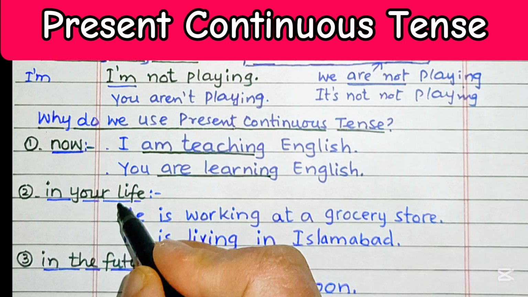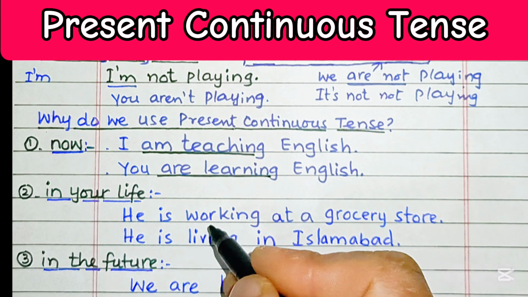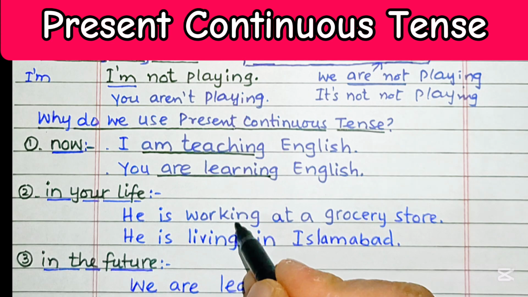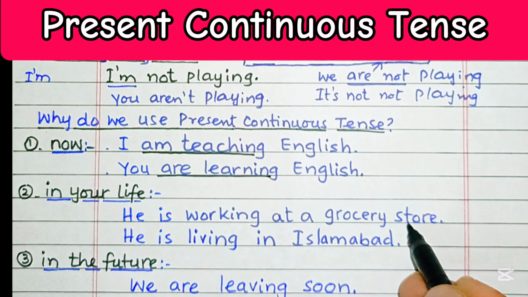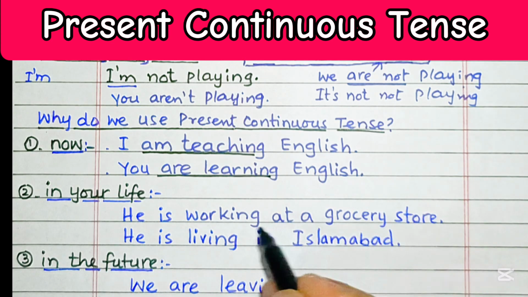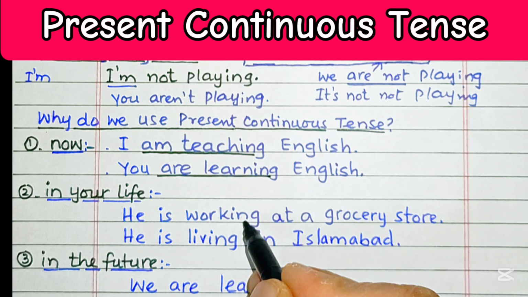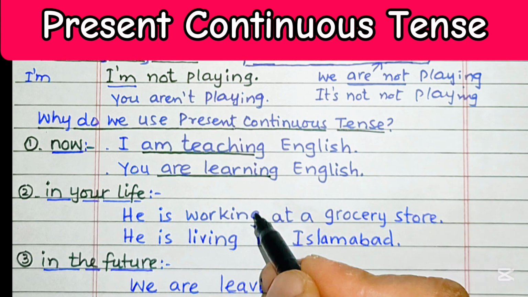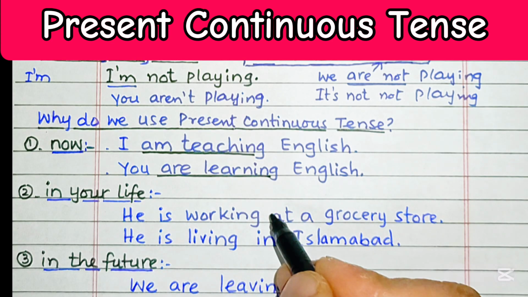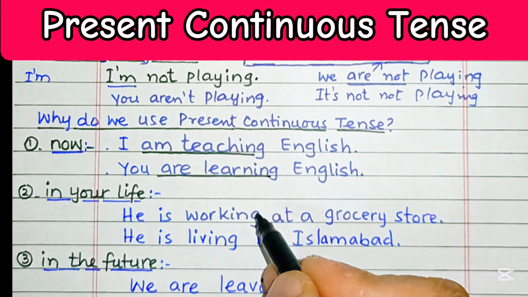Then comes in your life. If I say something like, he is working at a grocery store, then this is what a person does in his life. Is he there right now? Perhaps he is, but he might not be there right now in the grocery store. This is what he is doing in his life.